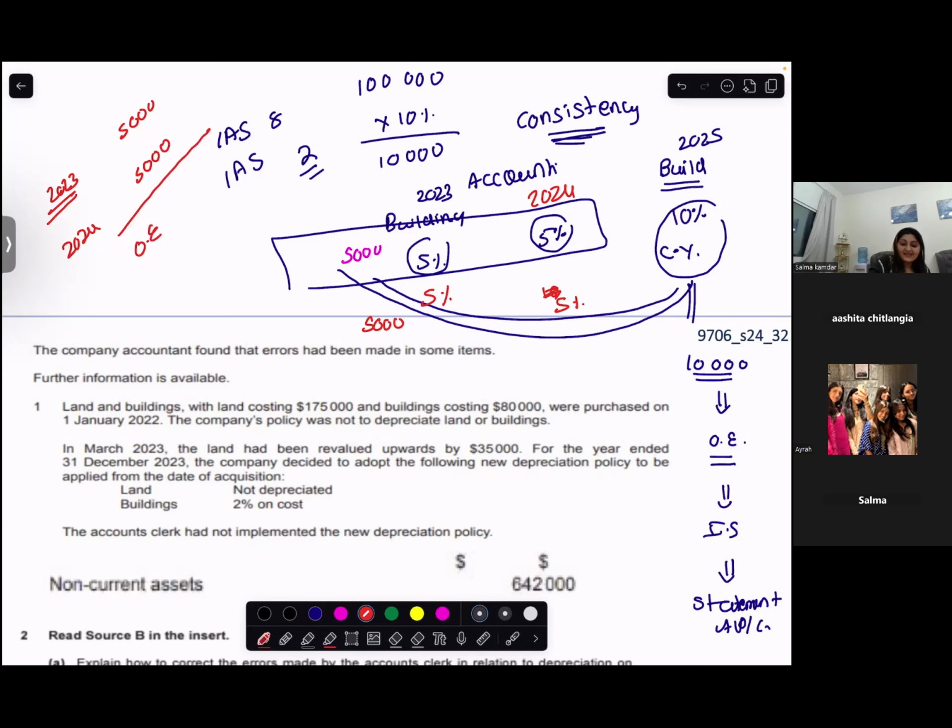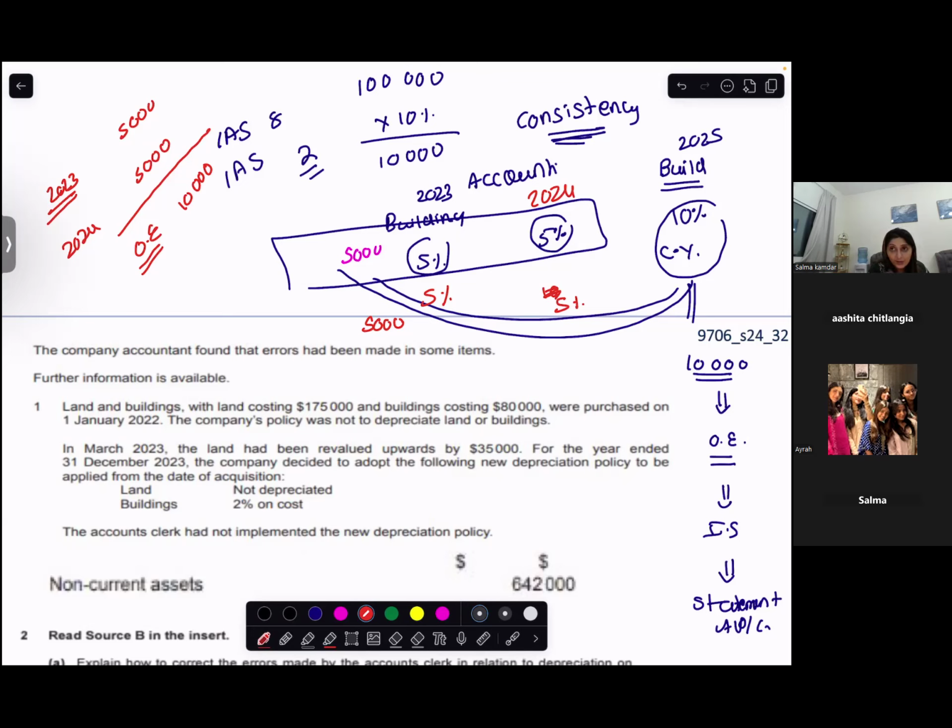That means you are creating extra expenses of 10,000. But your problem is that this is prior period adjustment. This adjustment you are doing so that in 2025 it feels that right from 2023 you have been charging depreciation at 10%. Are you with me?